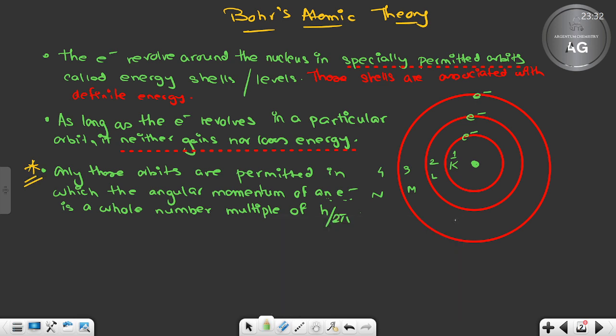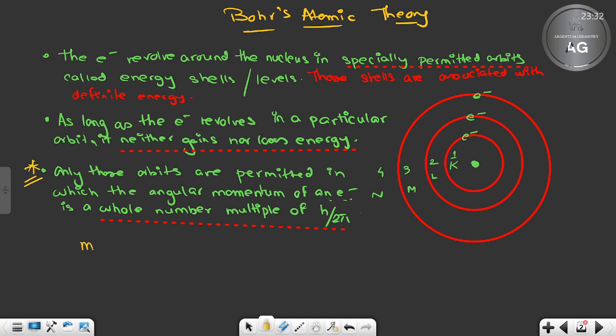Did you understand what it says? It says only those orbits will be permitted whose angular momentum is a whole number multiple of h by 2 pi. This entire thing is very important. Clear or not clear? So there has to be a whole number multiple of h by 2 pi. Then only those orbits will be permitted. Otherwise they will not be. So what is the formula for angular momentum? You have done that in physics.